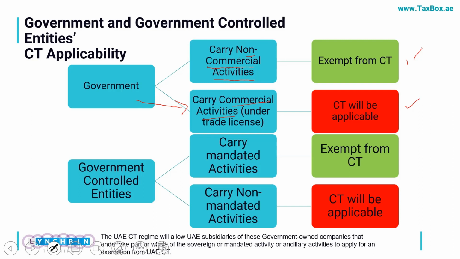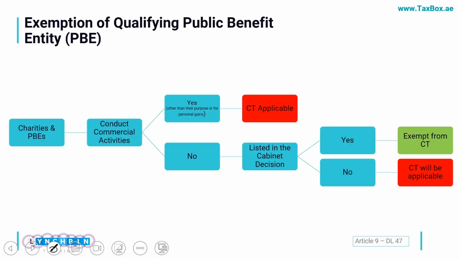Next is government controlled entity. In this case, it's not specifically the government entity, but it is controlled by the government entity. So if they are carrying on the mandated activities, they are exempted from the CT. If they carry non-mandated activities, then CT will be applicable. For example, a government entity is involved in event management, selling tickets and all those things. In that case also, they will be taxed.